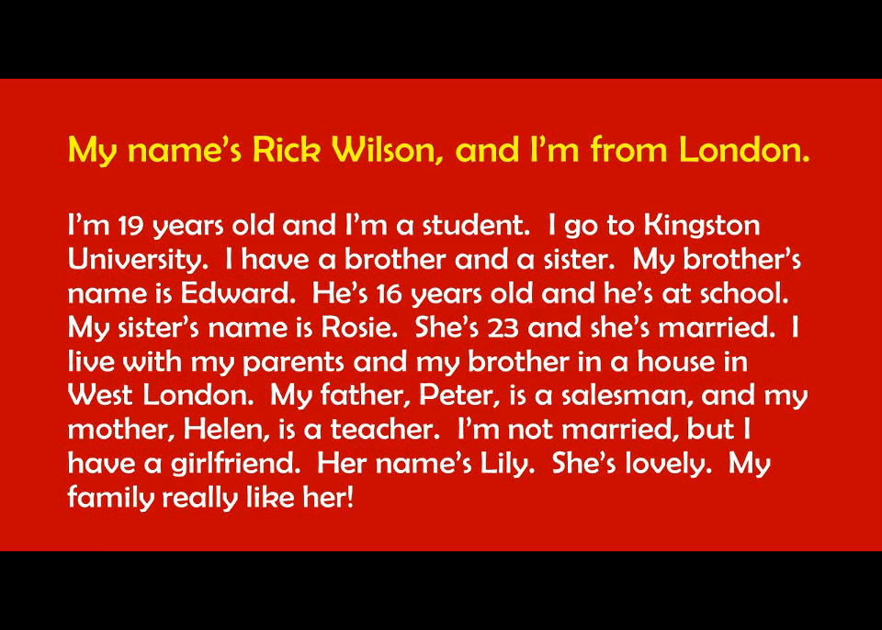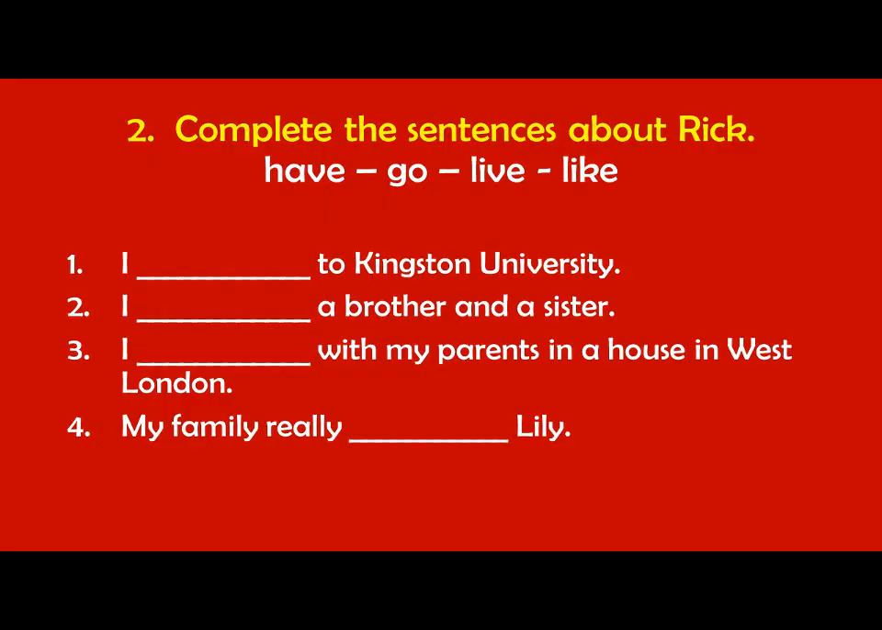Can you pause the video now? And I want you to read this yourself. Pause the video and read it yourself. On page 8, if you look on the left side of the page, we see Rick's family. Verbs: have, go, live, like. And so these questions and these exercises are associated with the story about Rick. And so you will find the answers to the exercises in the story about Rick.